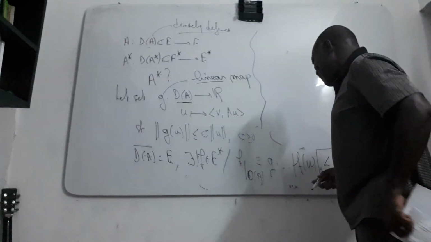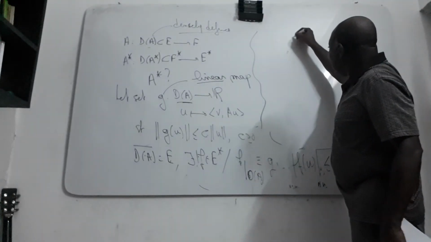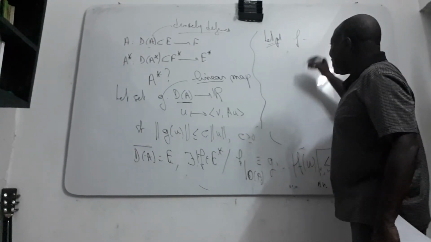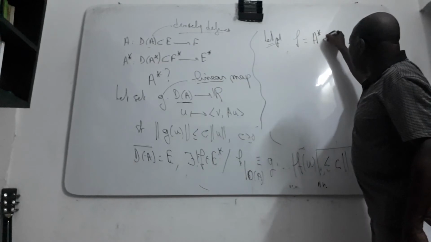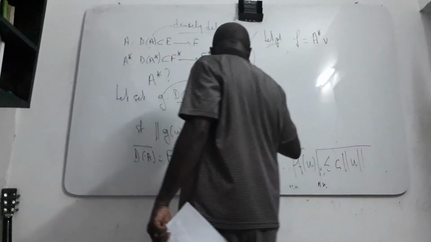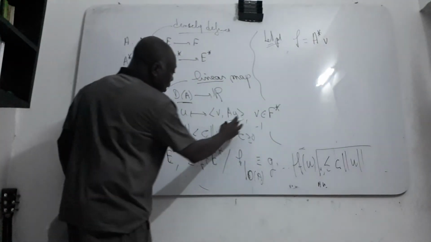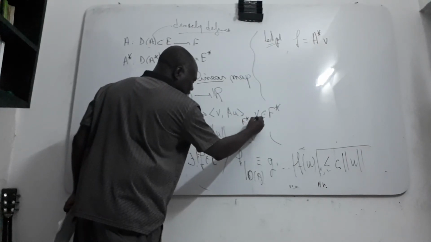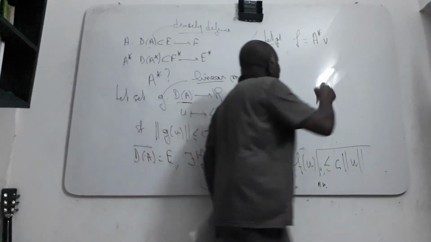F will be equal to A star of V, where we suppose that V is an element of the dual of F. This one is in F, and this is in the kind of duality. So V, we put it that way.